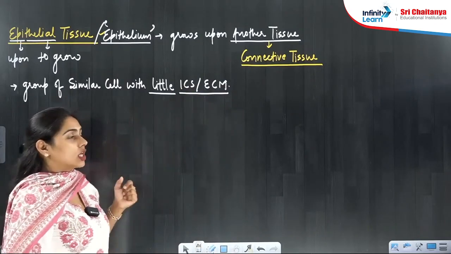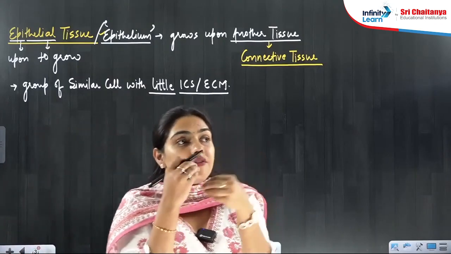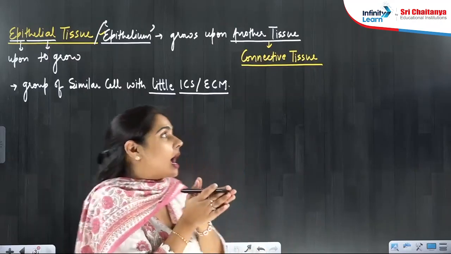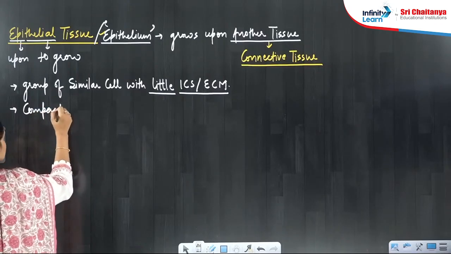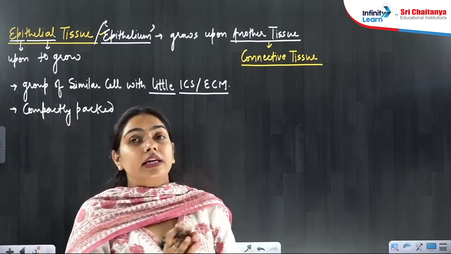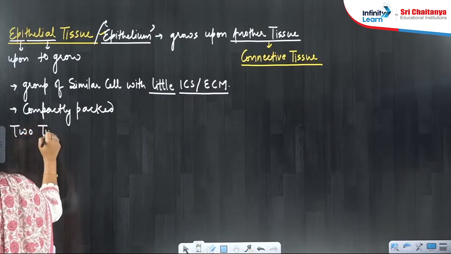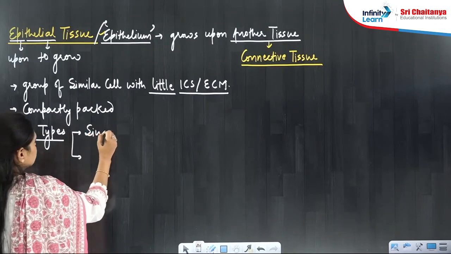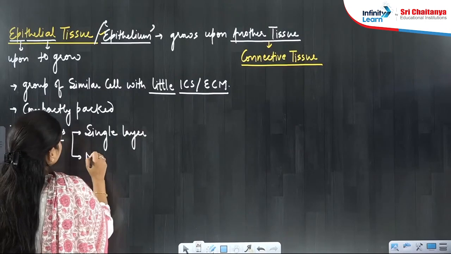That means the cells are compactly packed. Now this epithelial tissue can be of two types, beta. These cells can be arranged in a single layer, or there can be more than one layer of cells.